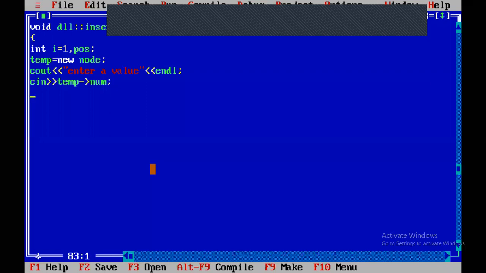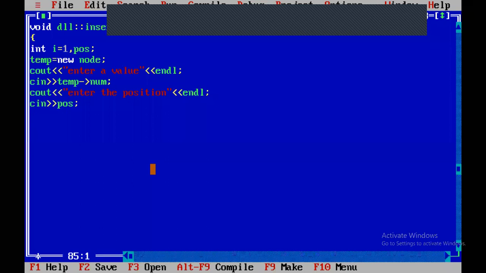By writing the statement cin temp arrow number, we can enter the value of the new node. After that you have to enter the position, cin position.